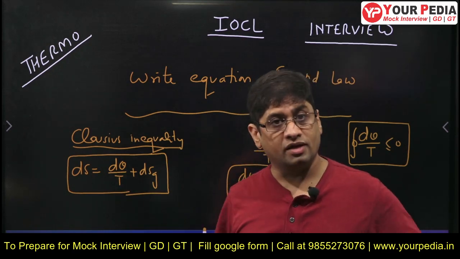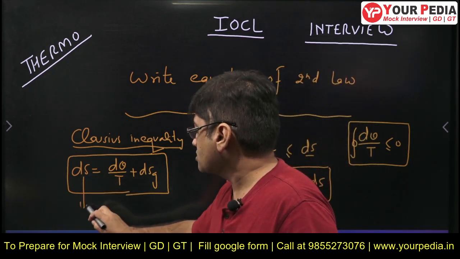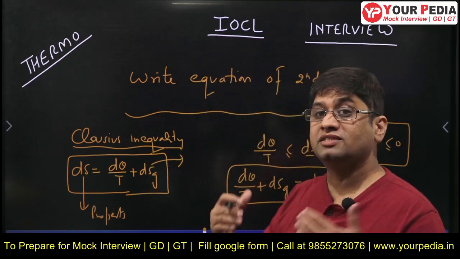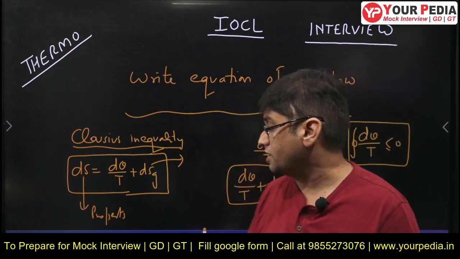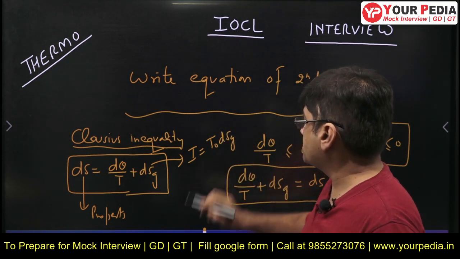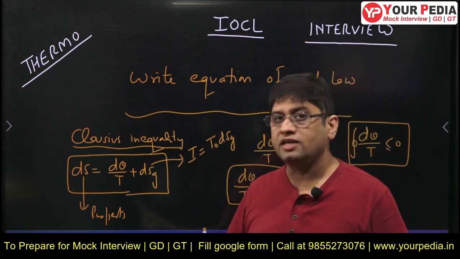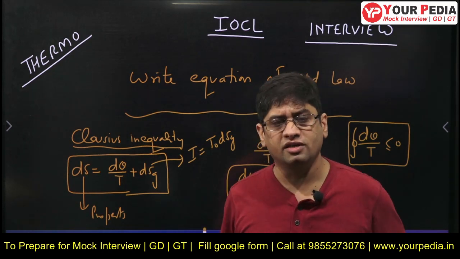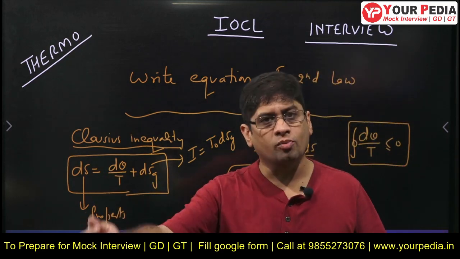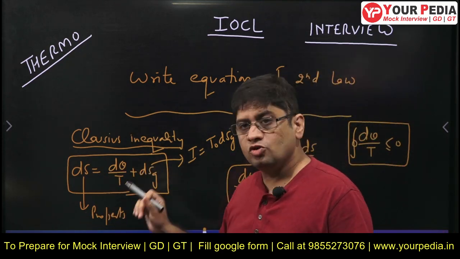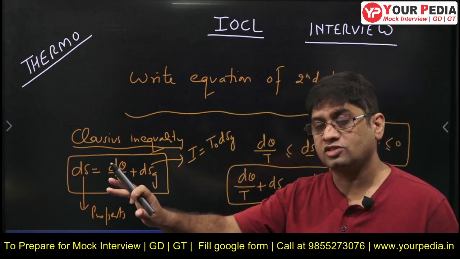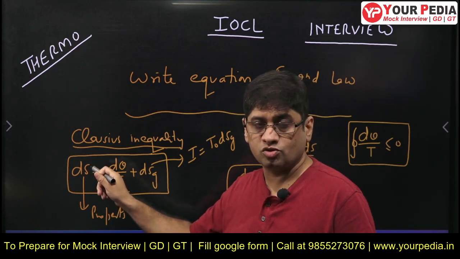ds is entropy, and remember one thing, this is a thermodynamic property. This, ds generation, is not a property, it is entropy generated. In fact, it is related to irreversibility, because irreversibility is equal to T naught, the ambient temperature, into ds generation. And dq by T is also not a property; dq is the heat flow during the process. So the change in entropy ds can be calculated from dq by T plus ds generation. This is the equation of the second law. Whenever we ask you to write the equation of the second law, this is how it is to be written.